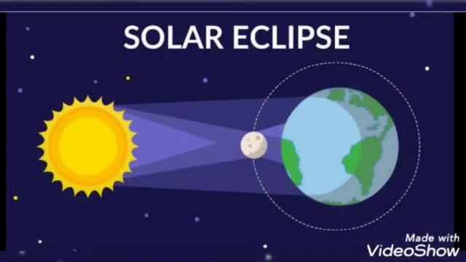Solar eclipse. When the moon blocks the light of the sun from reaching the earth, an eclipse of the sun or solar eclipse occurs. During a solar eclipse, the moon casts a shadow on the earth.